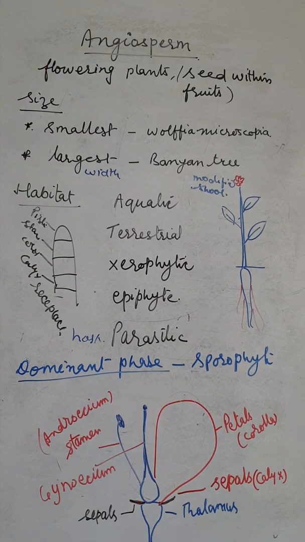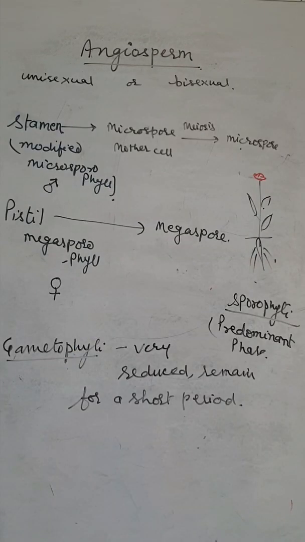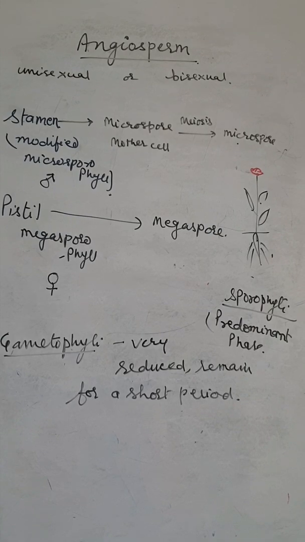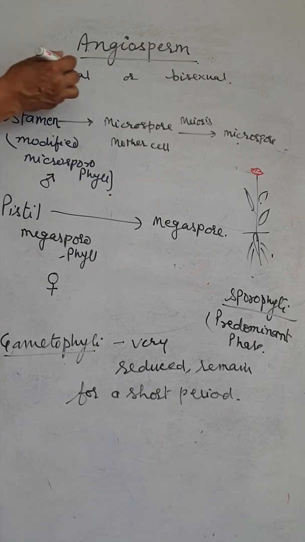Now we discuss in detail the sporophyte and the gametophyte in the angiosperm. As we discussed the structure of the flower, the flower has 4 whorls: the calyx, corolla, stamen and pistil. The flower may be unisexual or bisexual.